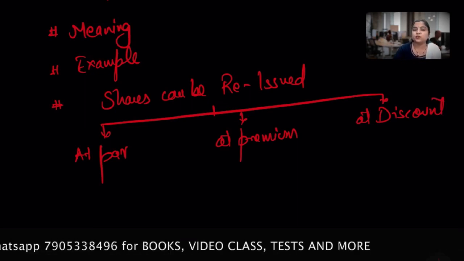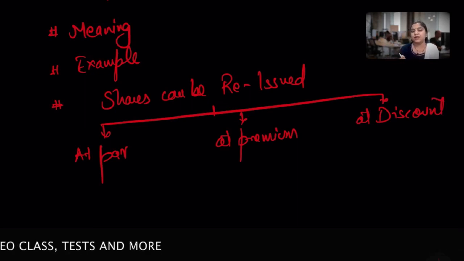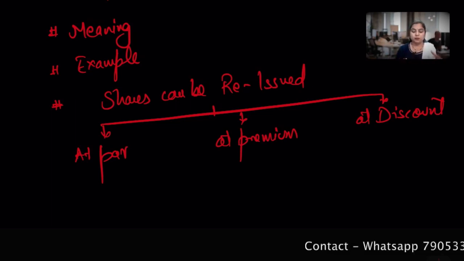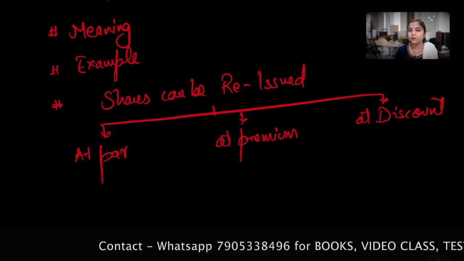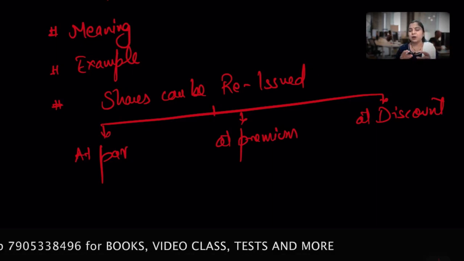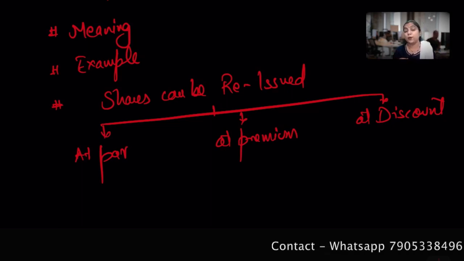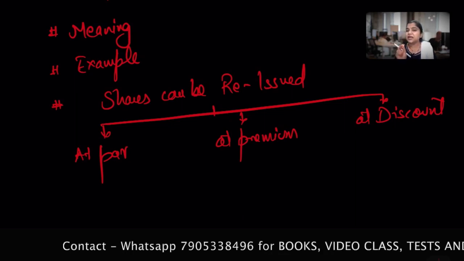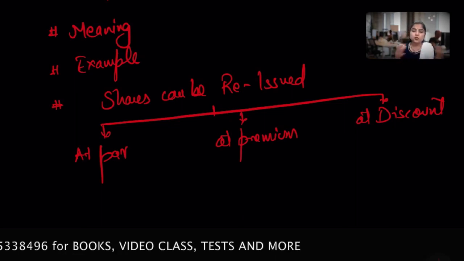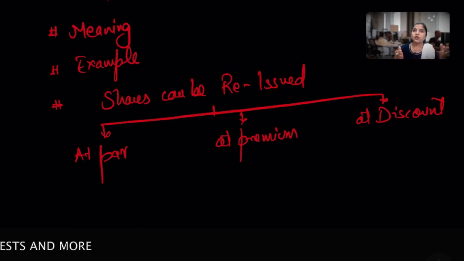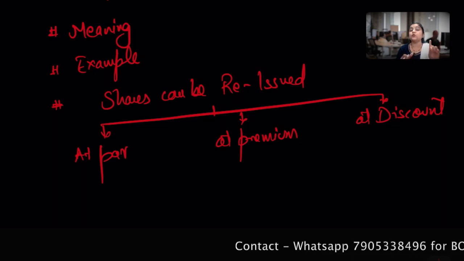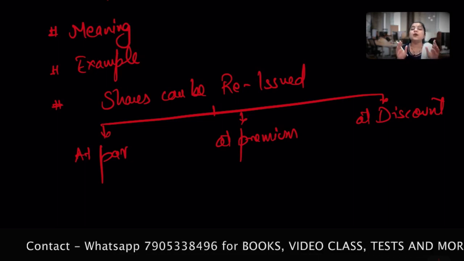So what will we do when the shares are forfeited and reissued at par? Whatever we have learned at the time of forfeiture, the entire amount standing in the share forfeiture account, what you have paid and I forfeited, I keep into my pocket. If you forget the basic understanding of forfeiture, students get confused between the forfeiture and call scenario. I don't want you to be in that dilemma. That's why I don't want you to memorize the thing, I want you to understand it.